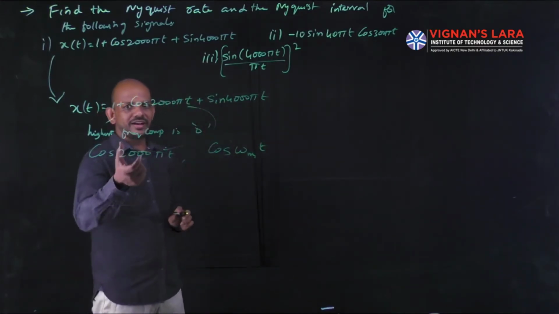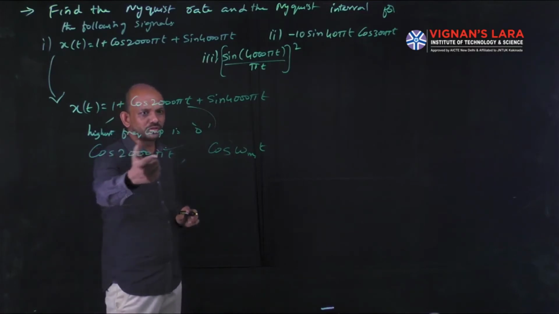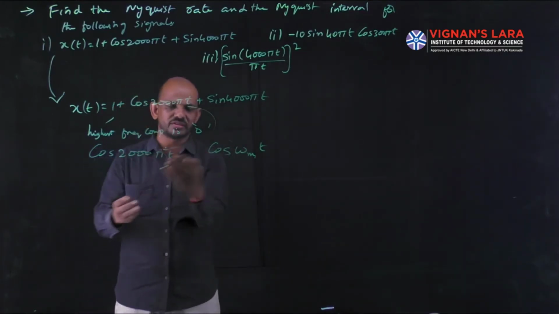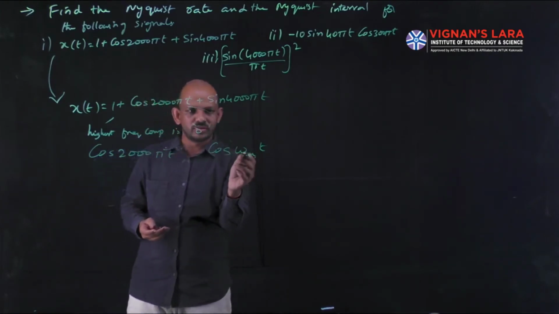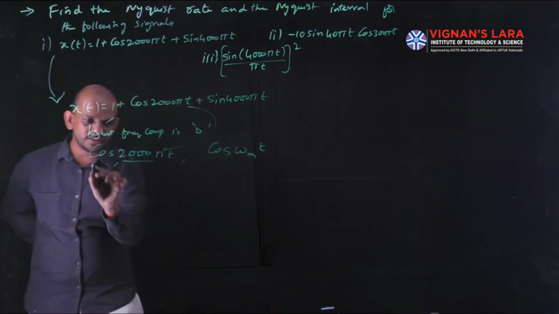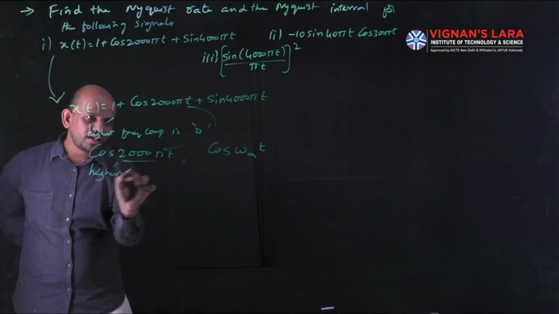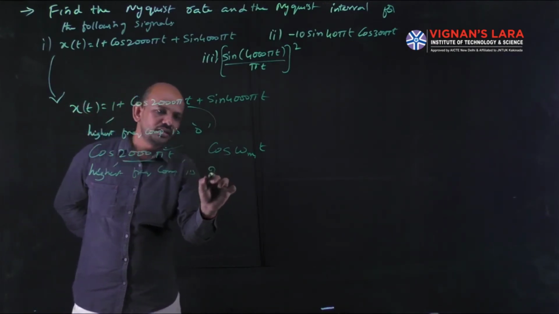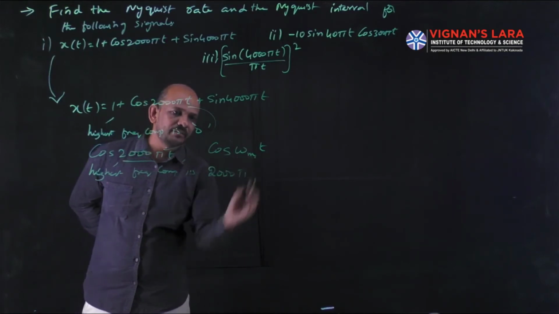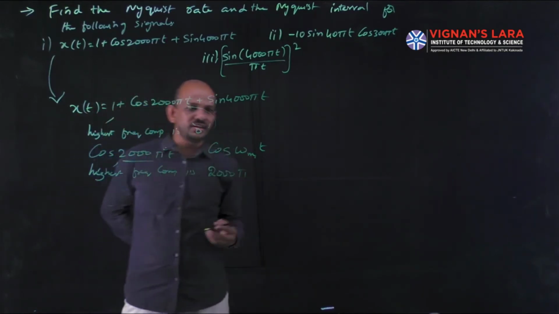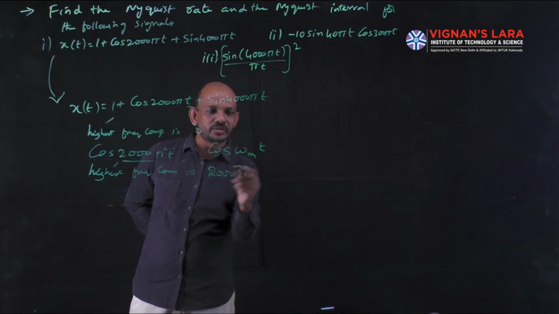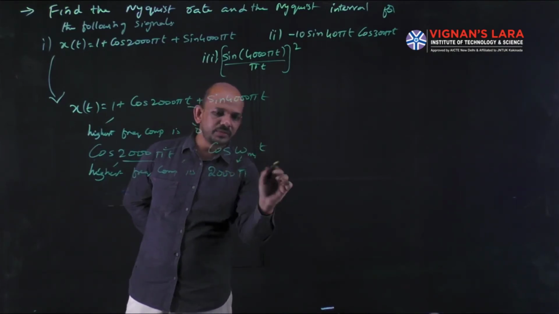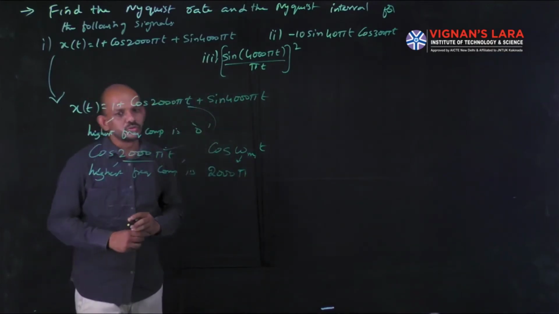So here the highest frequency component is 2000 pi, because if we compare this with the standard one, cos omega m1 t, I can write this 2000 pi as omega m1. Or simply you can write omega m1 equal to 2000 pi.